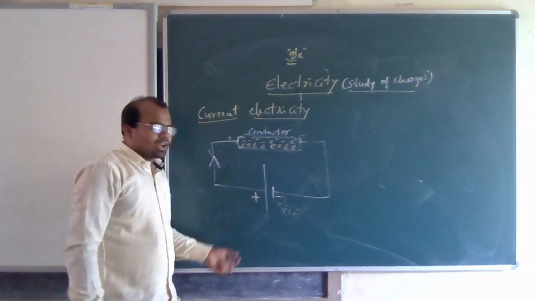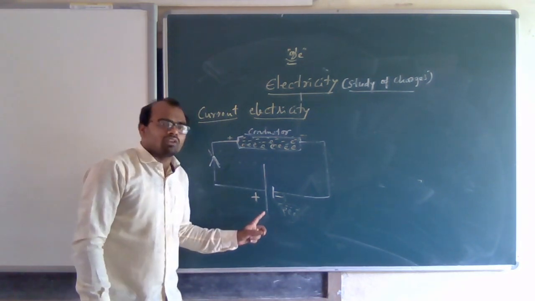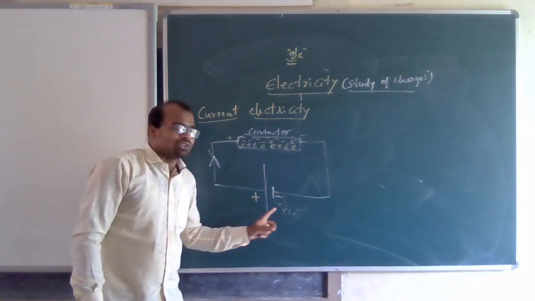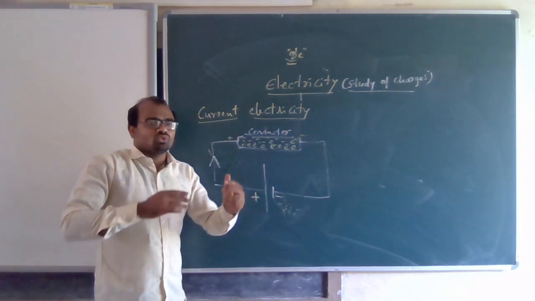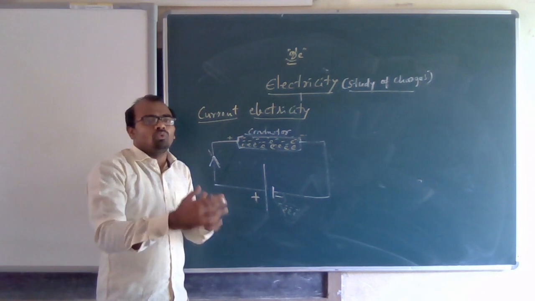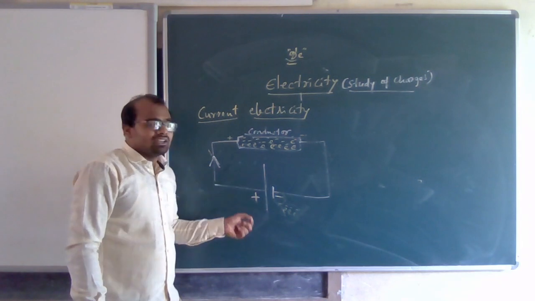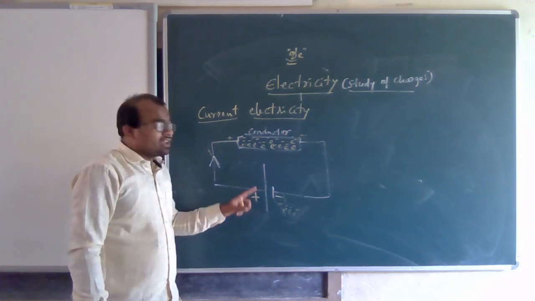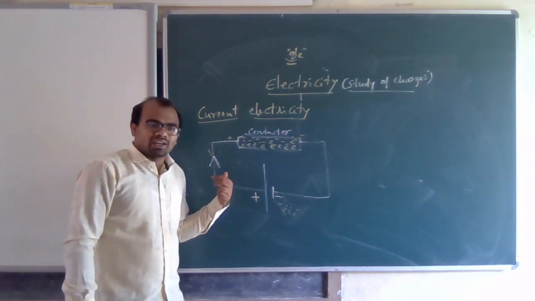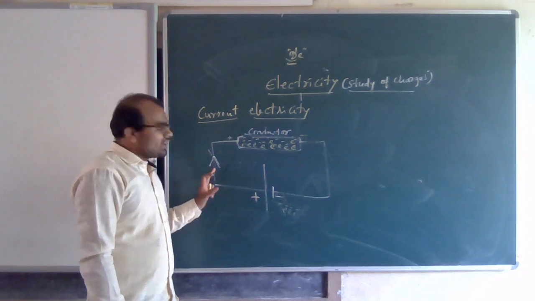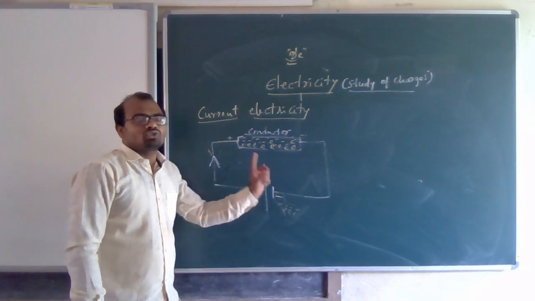Hence, by convention, we take the flow of current in a circuit from the positive terminal to the negative terminal, whereas electron flow is exactly reverse. We take the direction of electric current opposite to the electron flow because it was conventionally used earlier, when no electrons were discovered. That is why it is still maintained. For convention we use positive to negative as the flow of electric current.